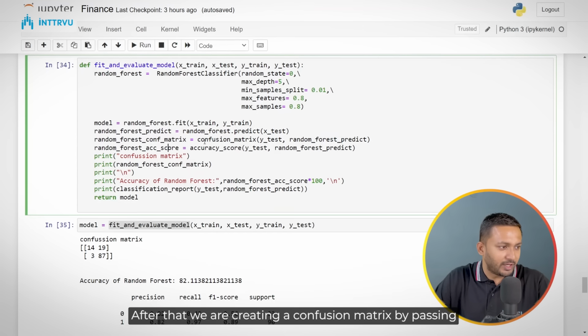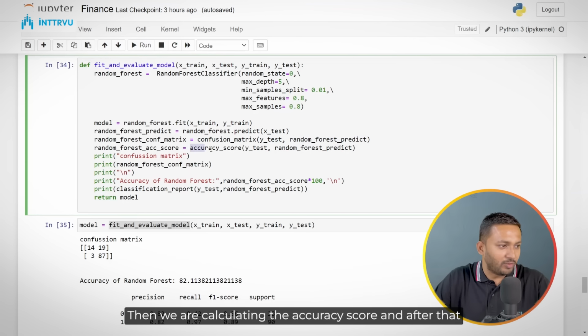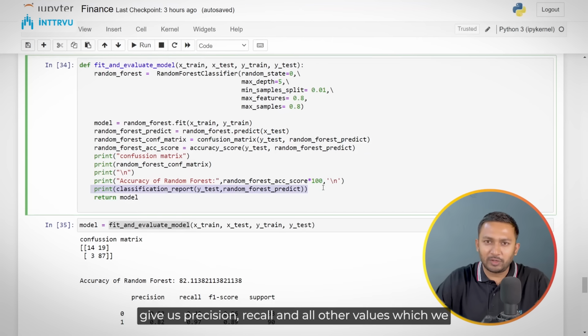After that, we are creating a confusion matrix by passing it our test labels and the labels which we have predicted from the trained model. Then we are calculating the accuracy score, and after that we are also printing the classification report, which would give us precision, recall and all other values which we want for evaluating any machine learning model.